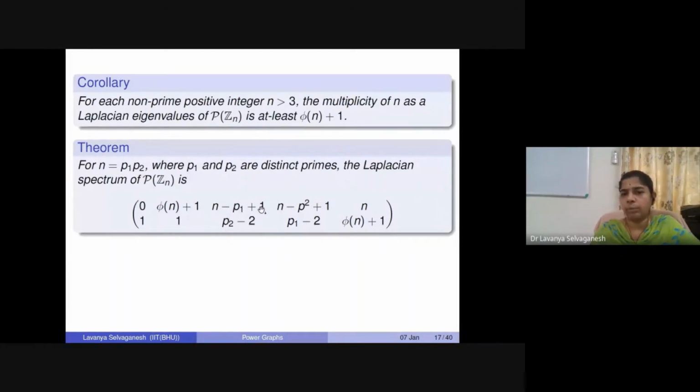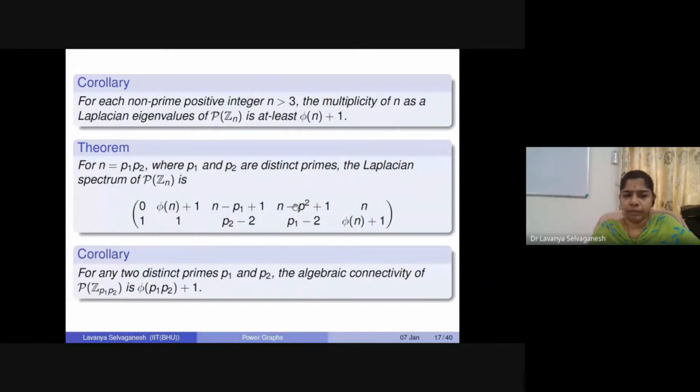Similarly, n minus p1 plus 1, and n minus p2 plus 1 is another eigenvalue, and n will be another eigenvalue. As you can see, their corresponding multiplicities are also given in the second row of this matrix.